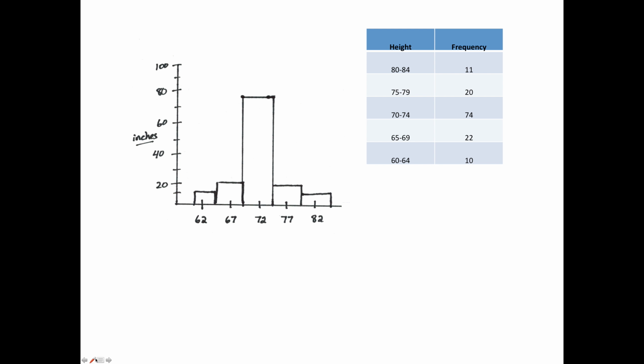And you can also sometimes, what people will do is they'll write on the top of the box, this is going up to 10, this is going up to 22, etc. You don't have to do that part, but sometimes people like to do it. And that concludes the section.